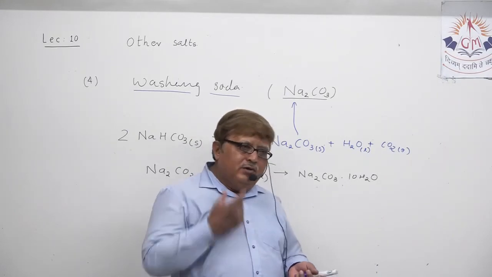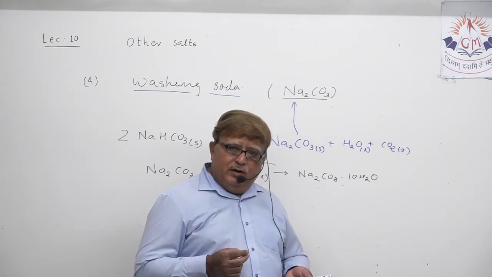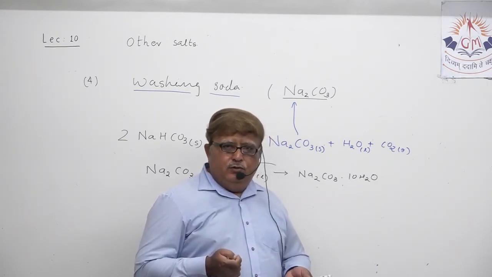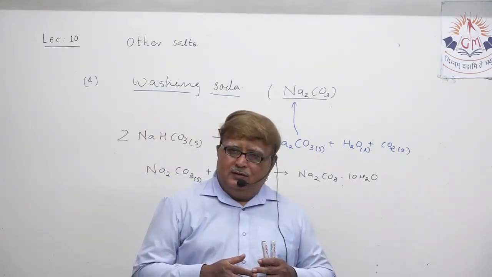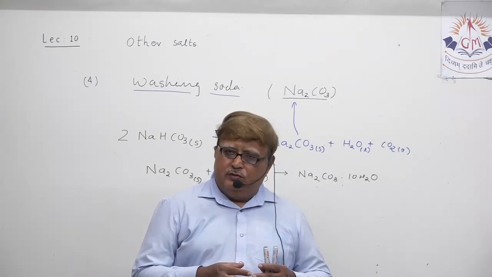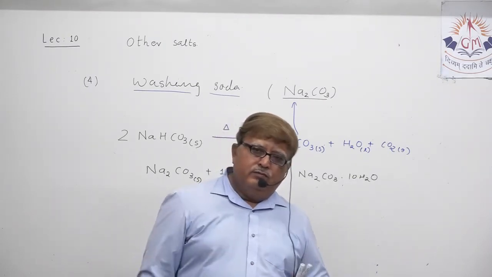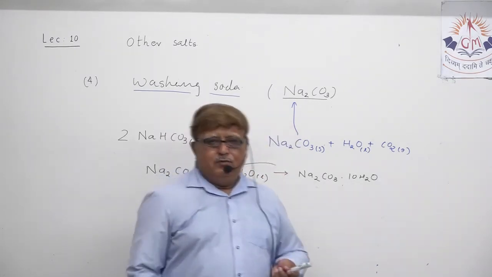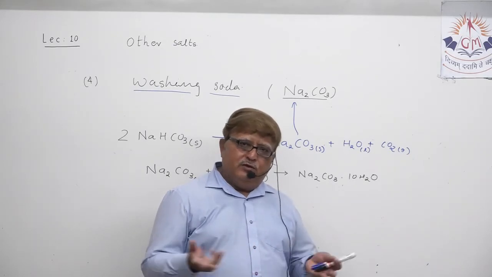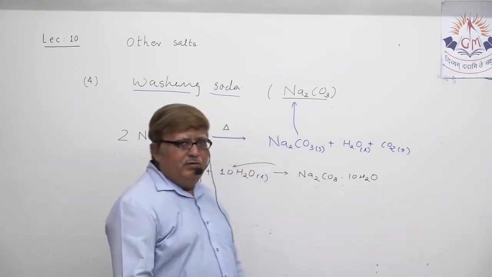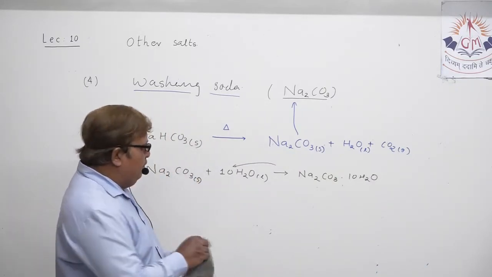And you might know one use also, that washing soda can remove the hardness of water. You all know that water containing more salt is not suitable for washing clothes. So to remove the hardness of water, some washing soda is always added. So it is used as a best cleansing agent also. Borax powder, glass, cement, all uses you can read from the material also, understand? So this is how washing soda is prepared.